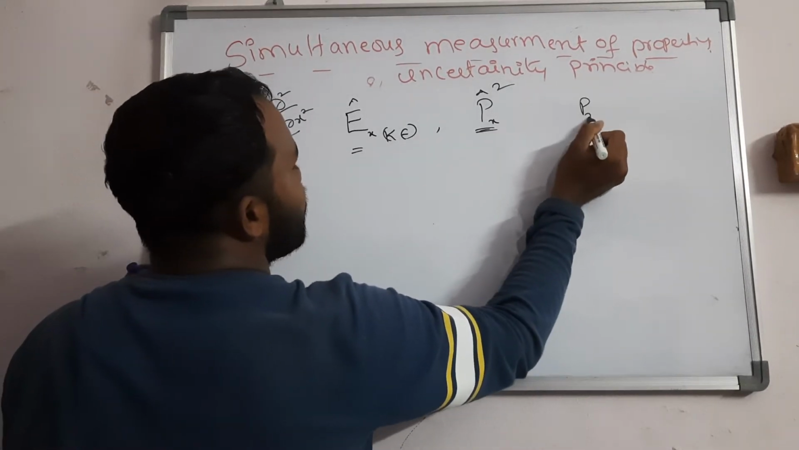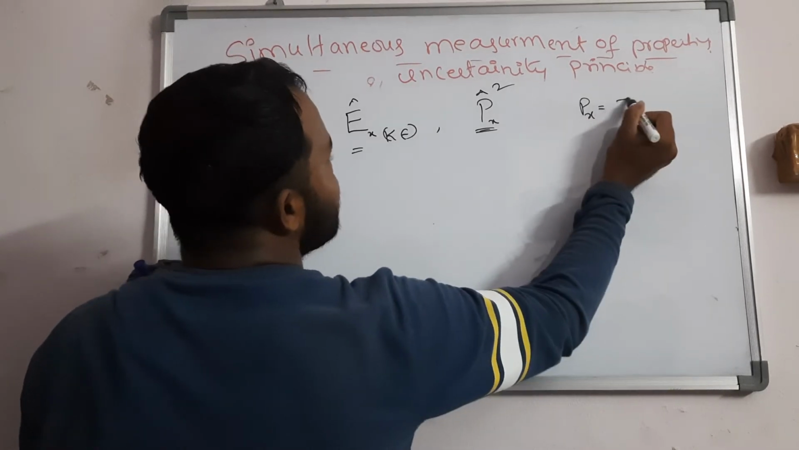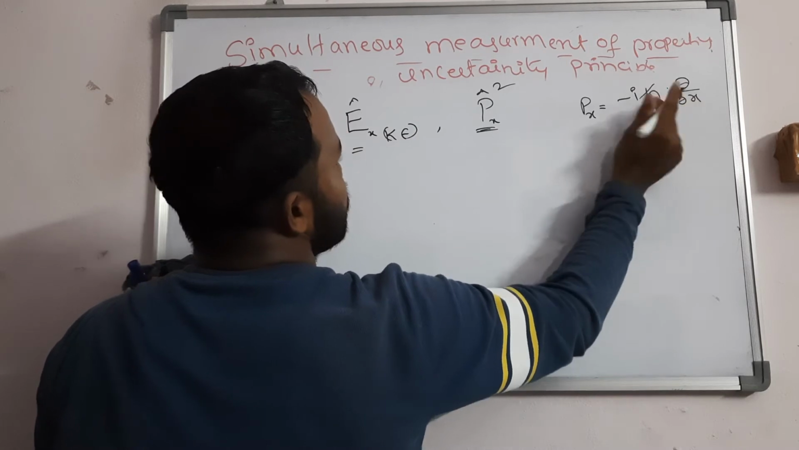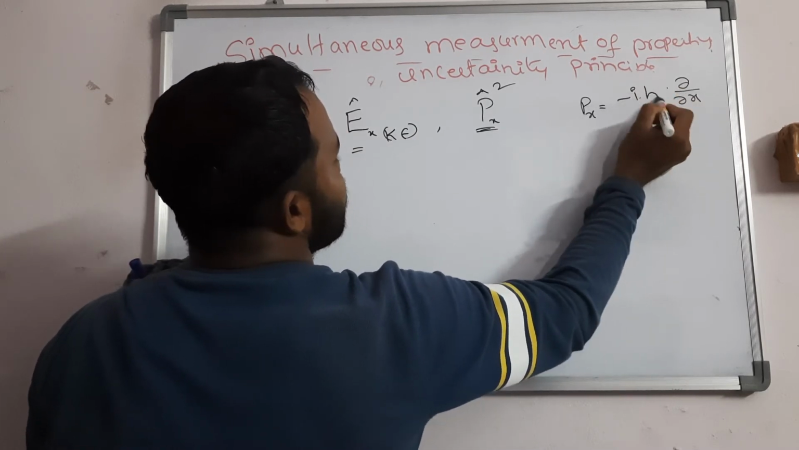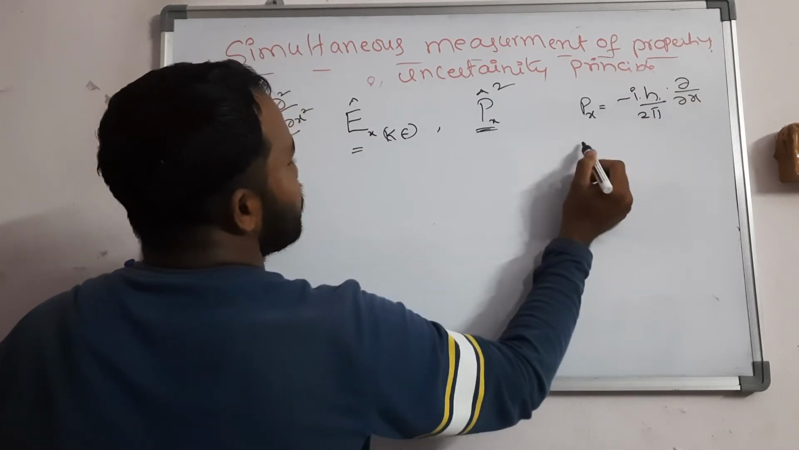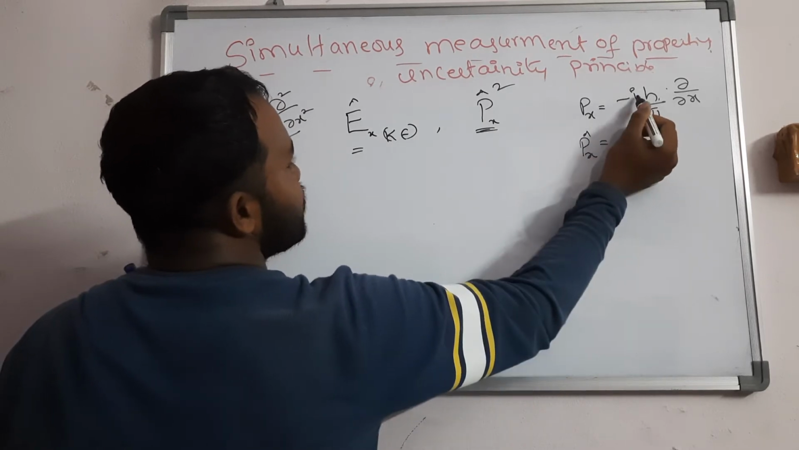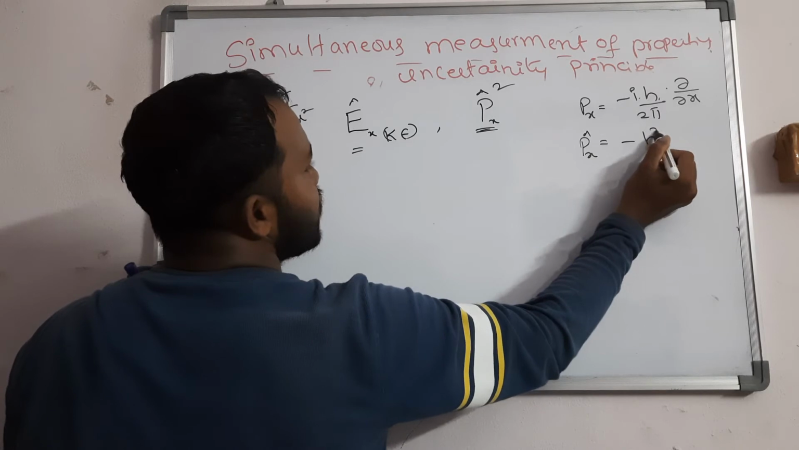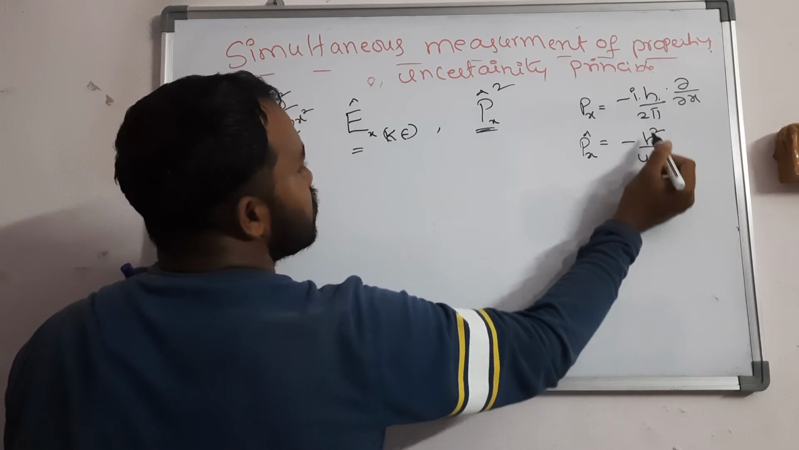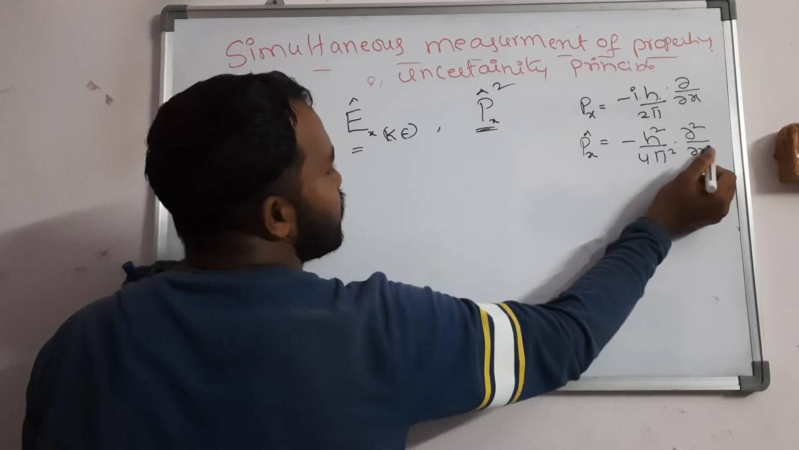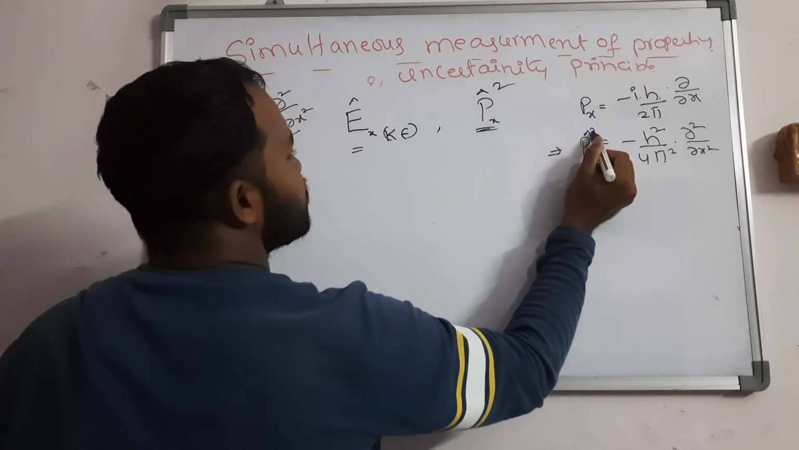Px cap, what is px? Generally px is equal to minus i into h cap into dou by dou x, where h cap means h by 2 pi. If you square, minus square is plus, i square is again minus. You will get h square by 4 pi square into dou square by dou x square. So this is px cap square.